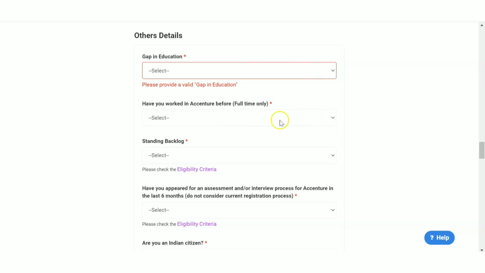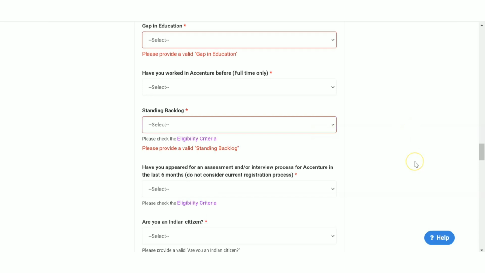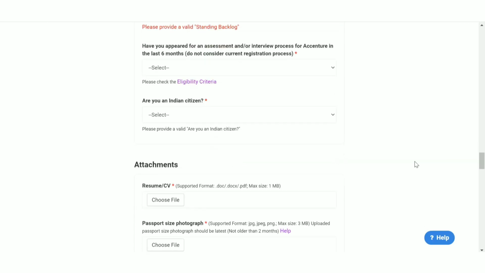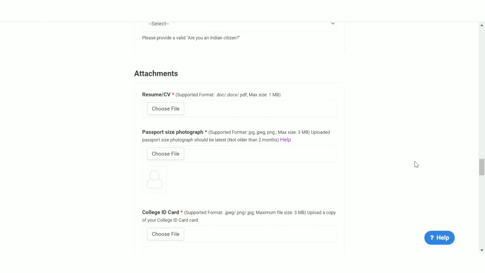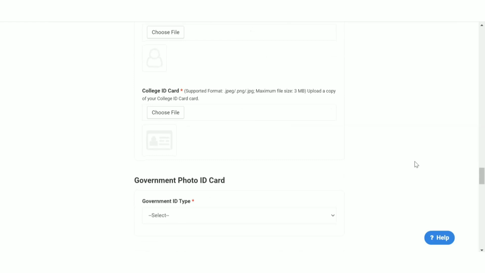Okay. Now, have you worked with Accenture before? Standing backlogs? Yes, no. Then have you appeared for the assessment or interview process of Accenture in the last 6 months? Are you Indian citizen? Then you have to attach your resume, then passport size photograph, college ID card. Okay, so you should be a student of 2021 batch. So you have to upload your college ID card also.